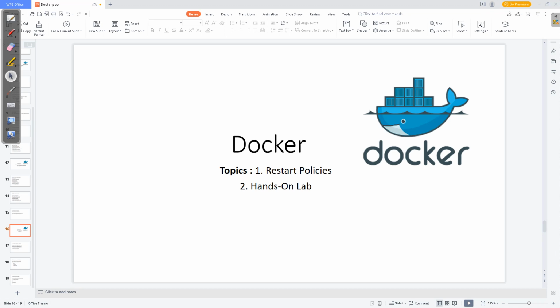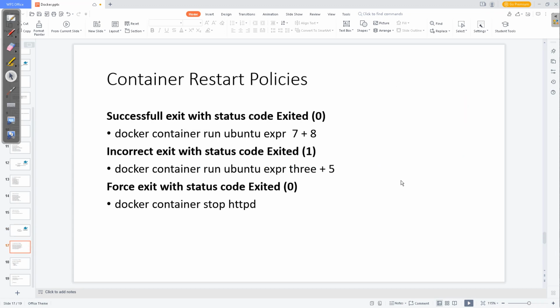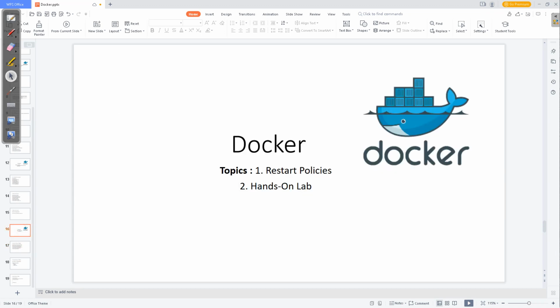In this video, we are going to see what Docker restart policies are. Very important section, and we'll discuss this in detail. We'll go step by step and try to understand what a restart policy is and what the need for this restart policy is.